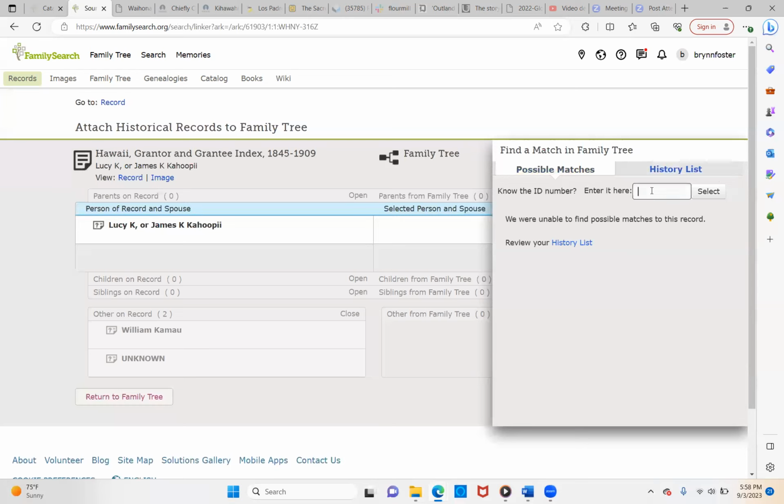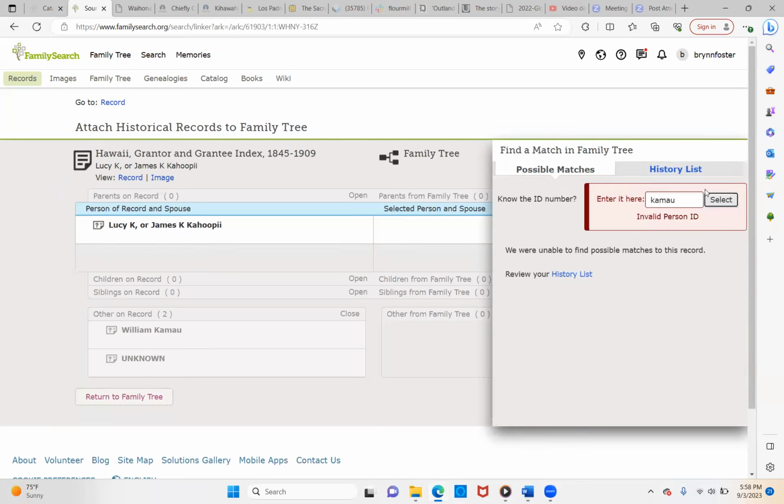Possible matches. Well, she isn't listed. So let's see. I guess I'm going to have to put it under her mom, even though it is Lucy. I don't want to attach it to the wrong person. Lucy Novi. Oh, now it's not even working at all.